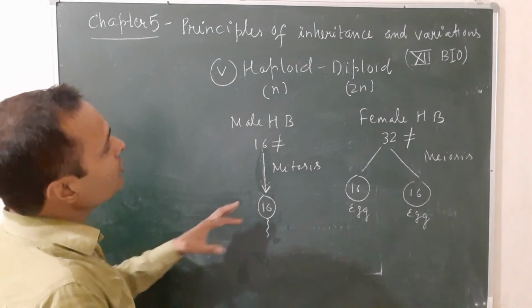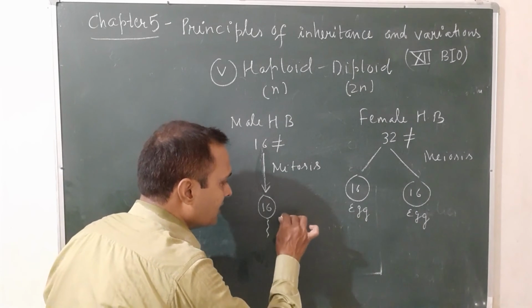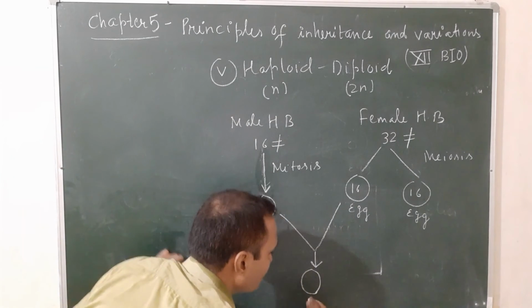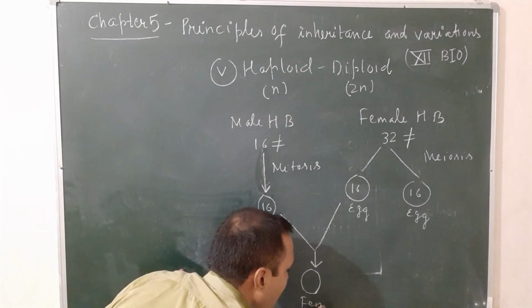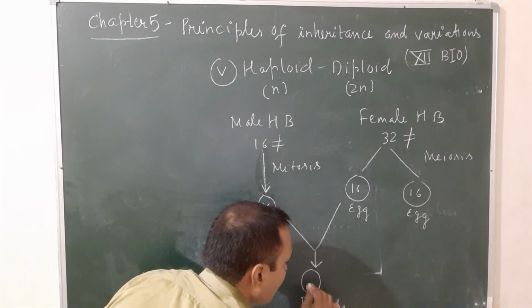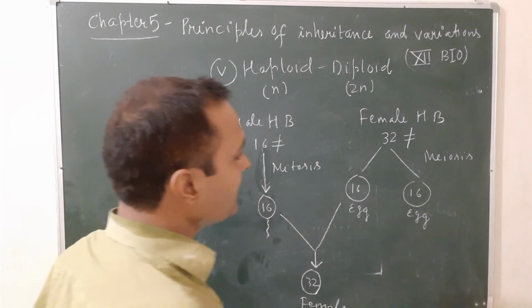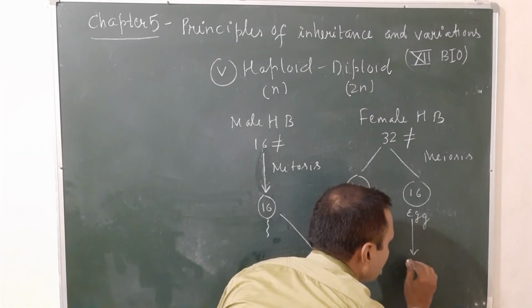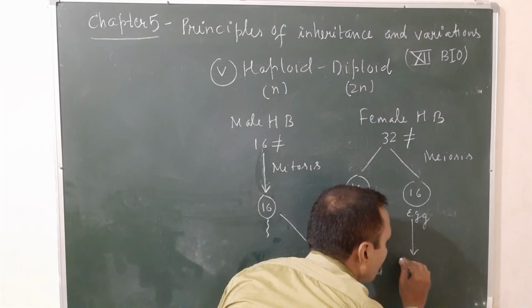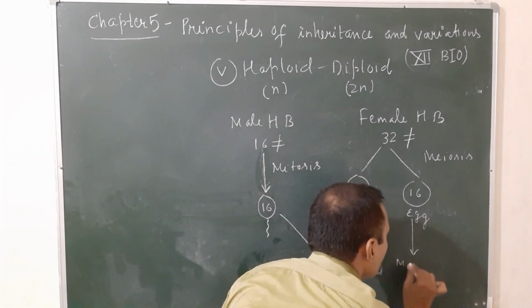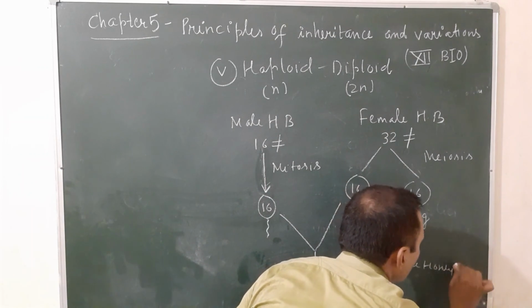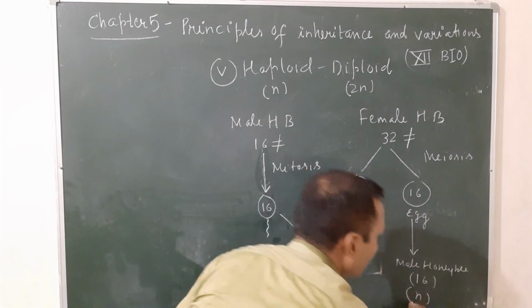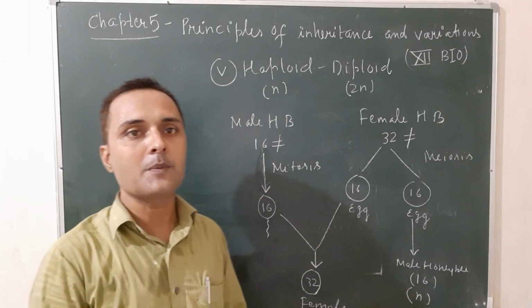Females are diploid. When fertilization takes place between the sperm and egg, then the zygote will carry 32 chromosomes and the offspring will be female, because females are diploid, 2N, and the number of chromosomes will be 32. But when an egg develops into a new individual without fertilization, it will be a male honeybee, and it has only 16 chromosomes. So here females are diploid and males are haploid. This is the last one, the haploid diploid type.